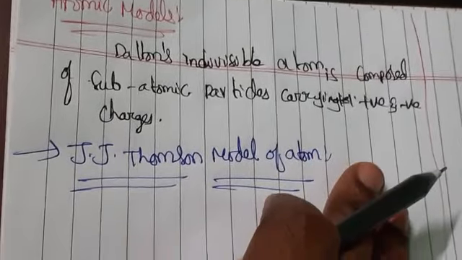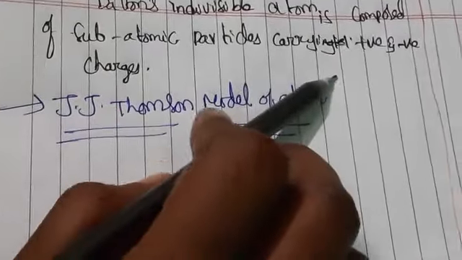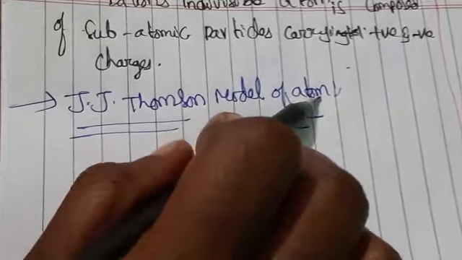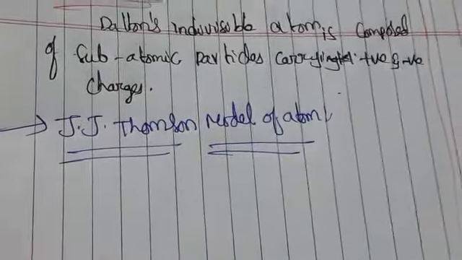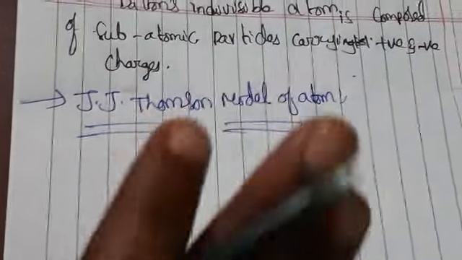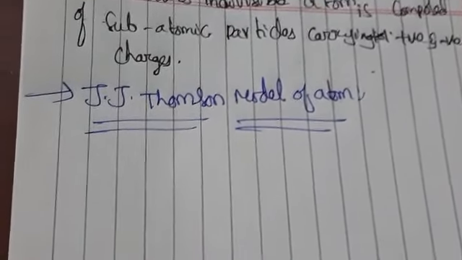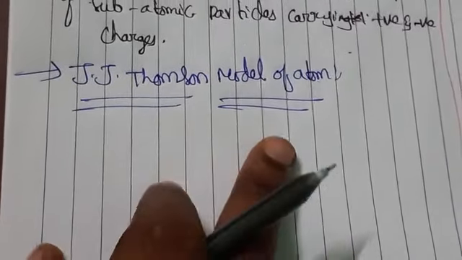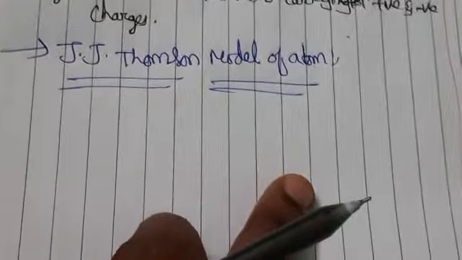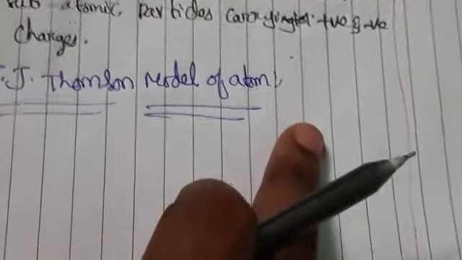Dalton generally proposed, but based upon these charges, different atomic models were proposed to explain the distribution of these charged particles in the atom.